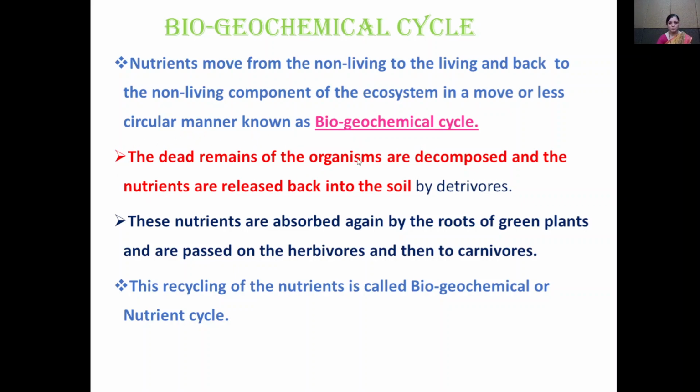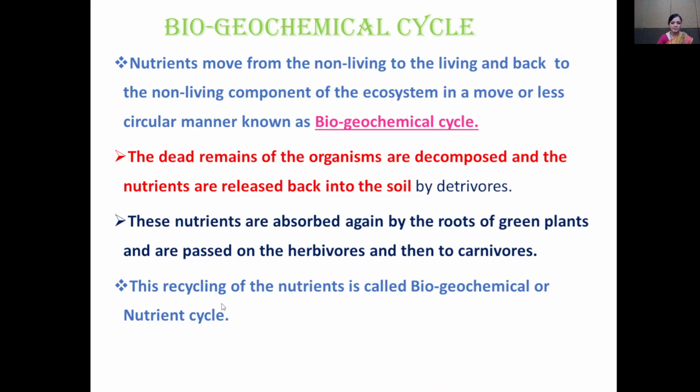The dead remains of the organism are decomposed and nutrients are released back into the soil by the detritivore organism. These nutrients are absorbed again by the roots of the green plants present in the soil, and then are passed on to the herbivorous organism, and from herbivorous organism it is passed to the carnivorous organism. So this recycling of the nutrient is known as a biogeochemical cycle. It is also known as a nutrient cycle.